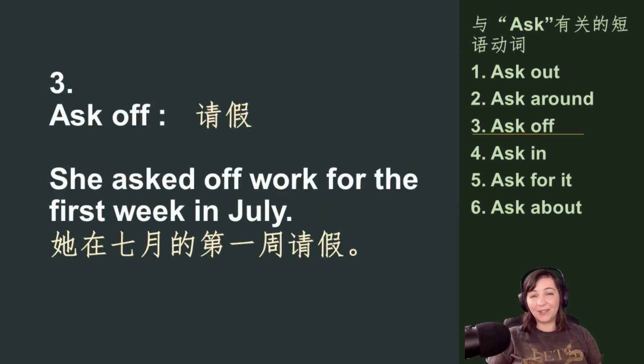The next one is to ask off. Ask off. To ask off means to request vacation or time away from work. So here's a sentence for you. She asked off work for the first week in July.